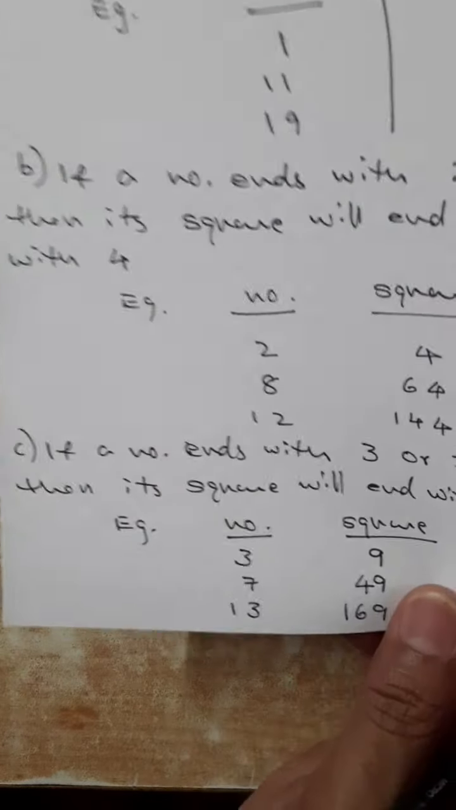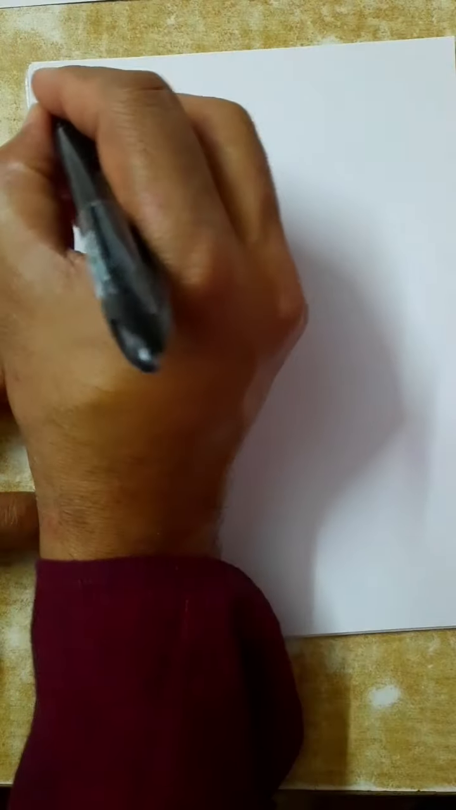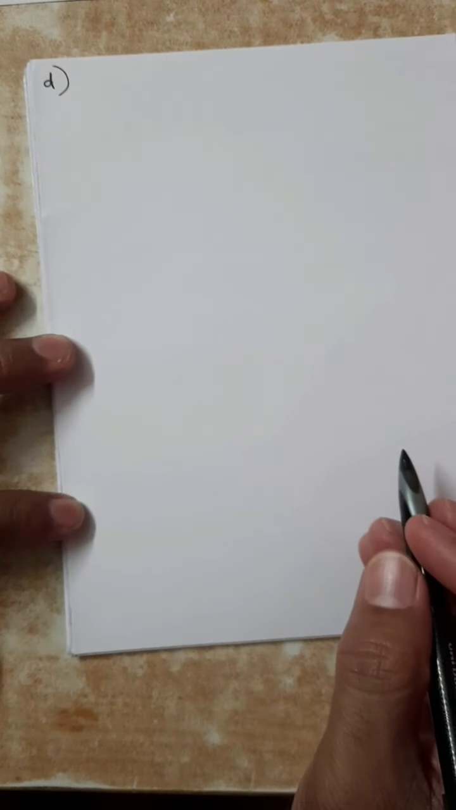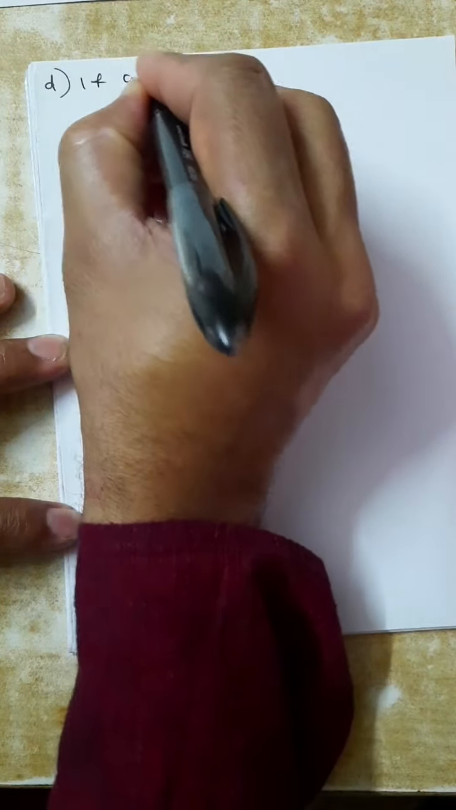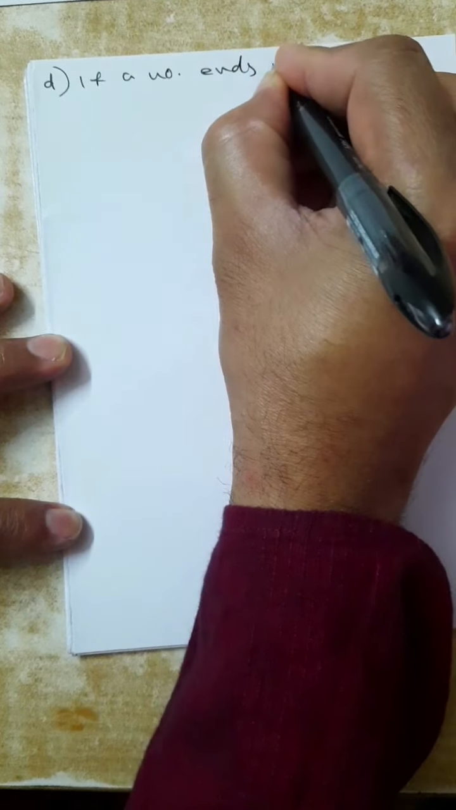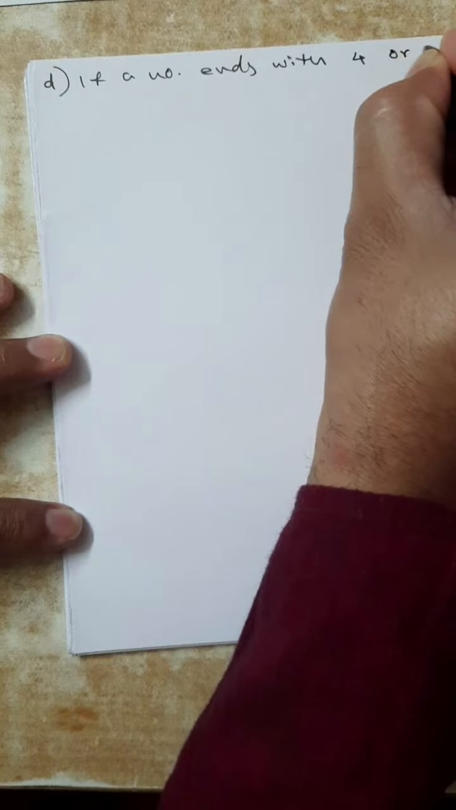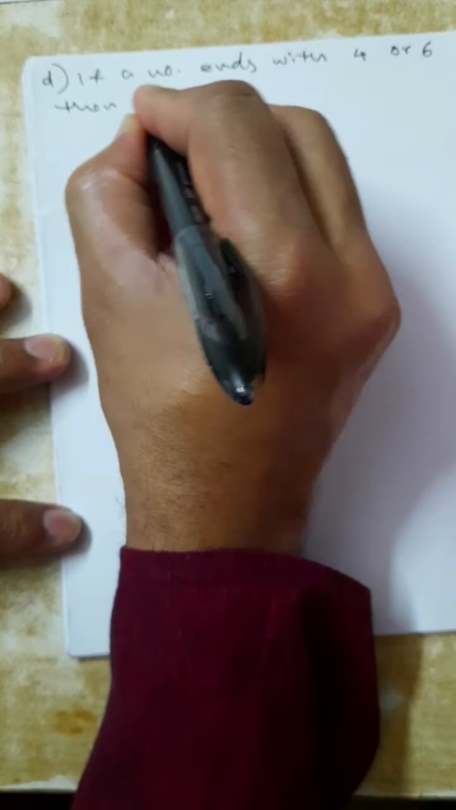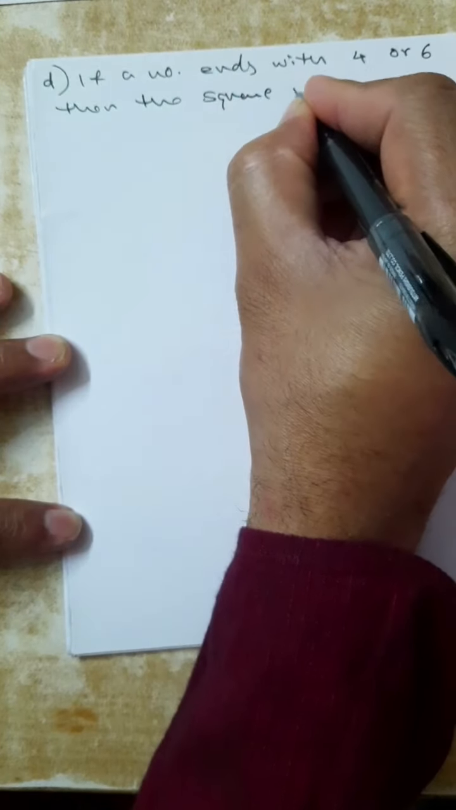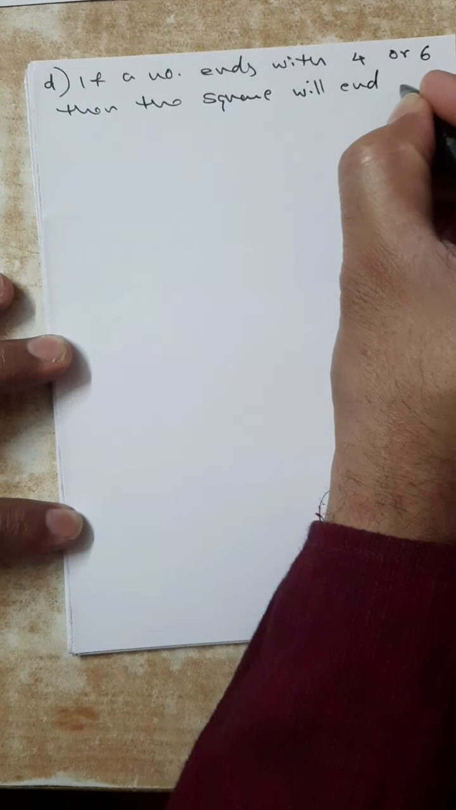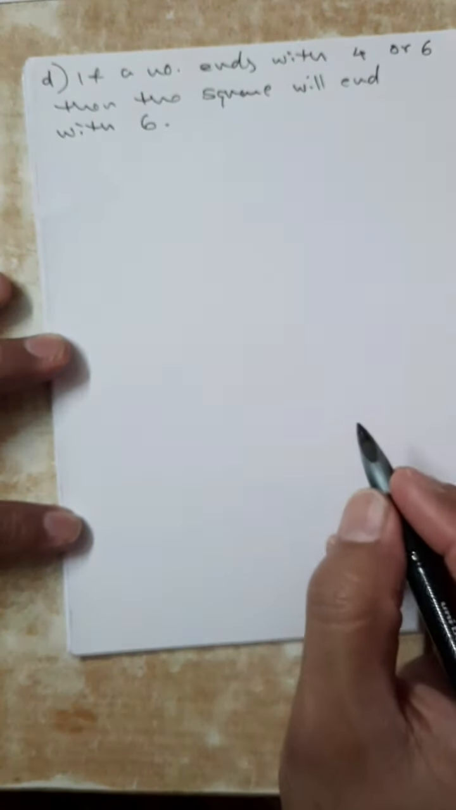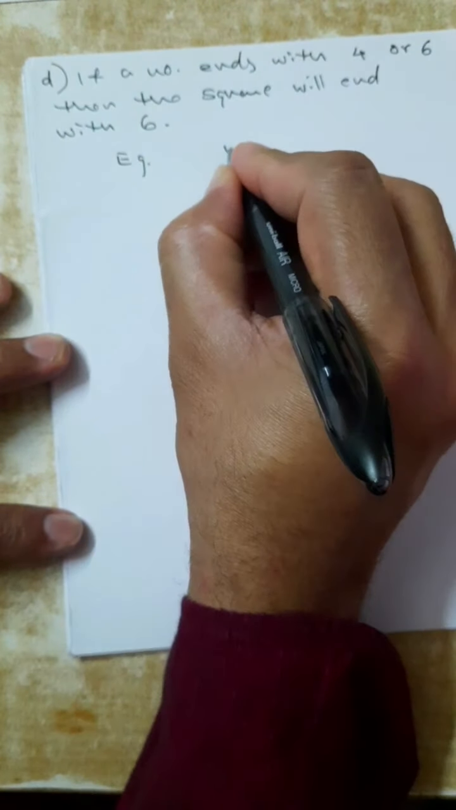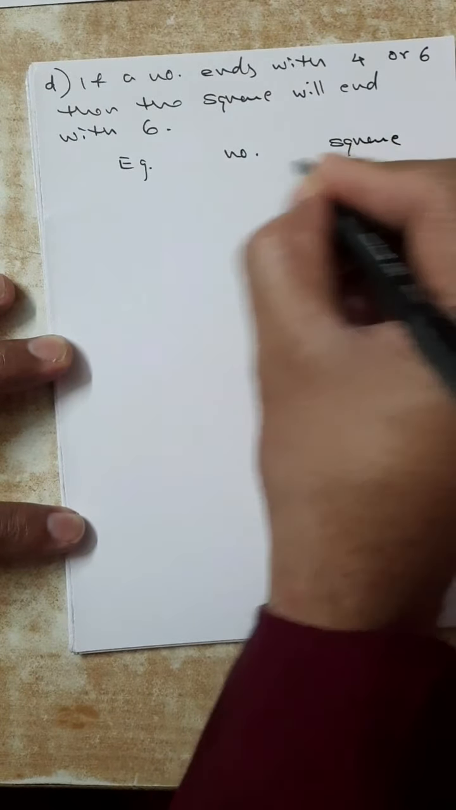Again we will continue with the same type. So we considered 1 and 9, 2 and 8, 3 and 7. Now in the same category it will be 4 and 6. If a number ends with 4 or 6, its square will end with 6. Examples,